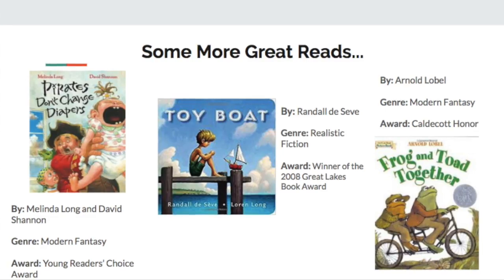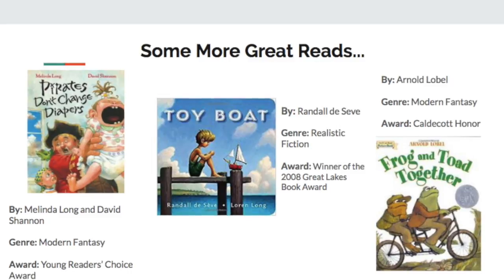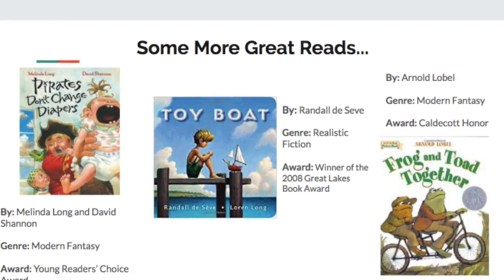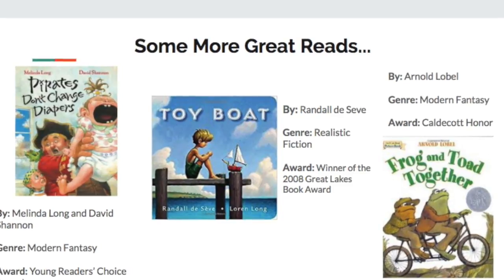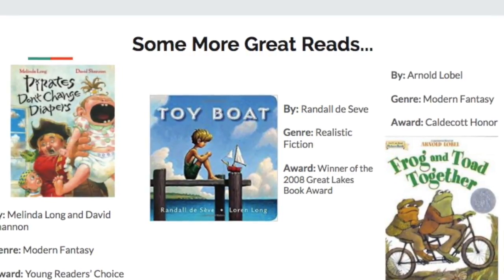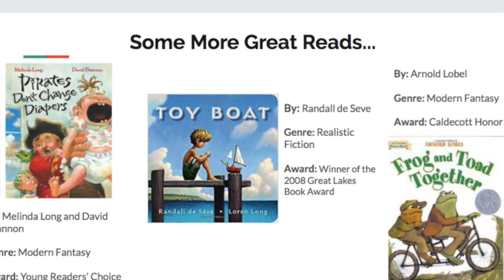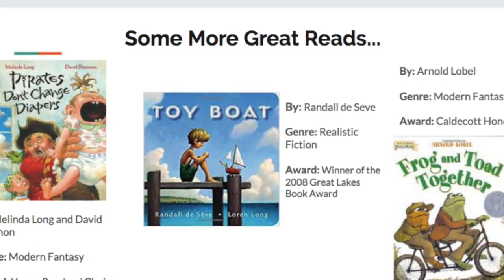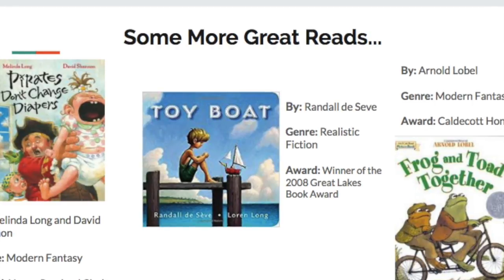So some more great reads that I read were Pirates Don't Change Diapers, which is a Young Reader's Choice Award, Toy Boat by Randall de Sève, which is a winner of the 2008 Great Lakes Book Award, and Frog and Toad Together by Arnold Lobel, which is a Caldecott Honor.